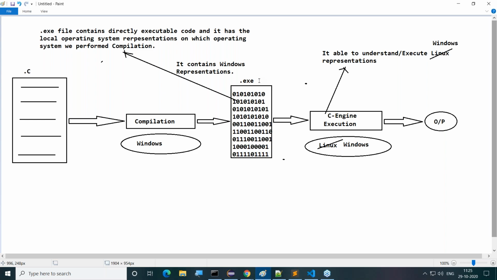That's all. This is exactly the meaning of dependence on the operating system: the execution process is dependent on the operating system. Because of this reason, C and C++ are platform dependent programming languages. If you want to go to another operating system, we have to compile and execute the program again there. Compilation on Windows and execution on Linux, or any other operating system, will not be possible.